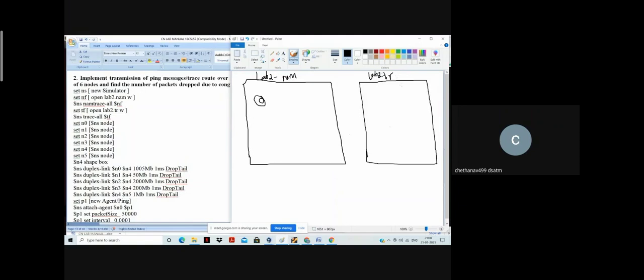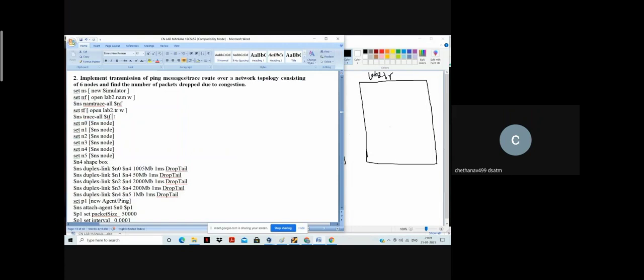The trace file means lab2.tr. The animation file gives you the pictorial representation, that's all. But the trace file gives you the complete behavior: how many packets were sent, how many were received, who is the source, who is the destination, and how many packets are dropped. The exact behavior is available in lab2.tr, in text format, but in the animation file you get the pictorial representation. That's the difference between the animation and trace file. This is how we create the trace file and animation file.